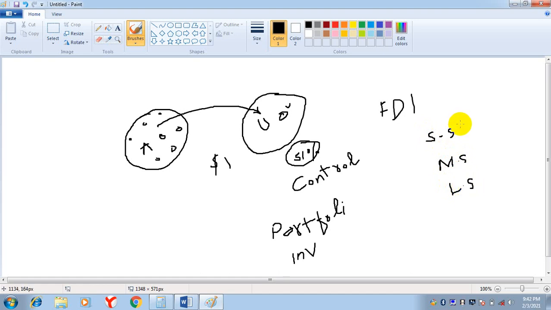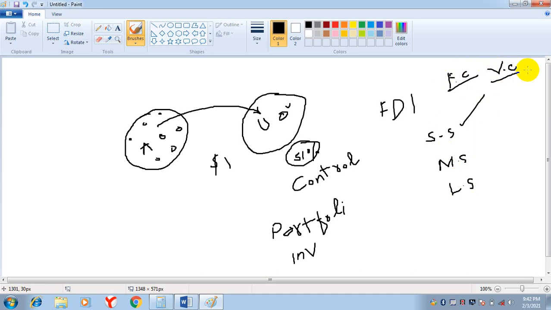If it will be on a small scale, what will be your fixed cost? What will be your variable cost? If it is on a medium scale, what will be your fixed cost? What will be your variable cost? If it is on a large scale, what will be your fixed cost and what will be your variable cost? You will estimate this.